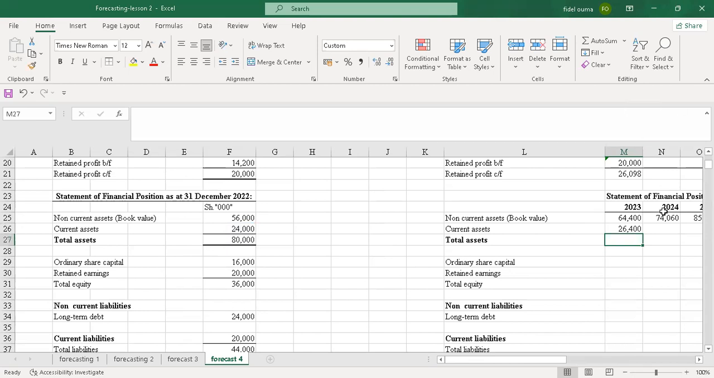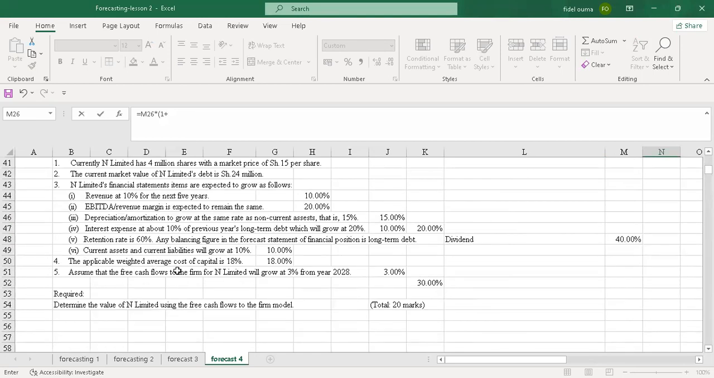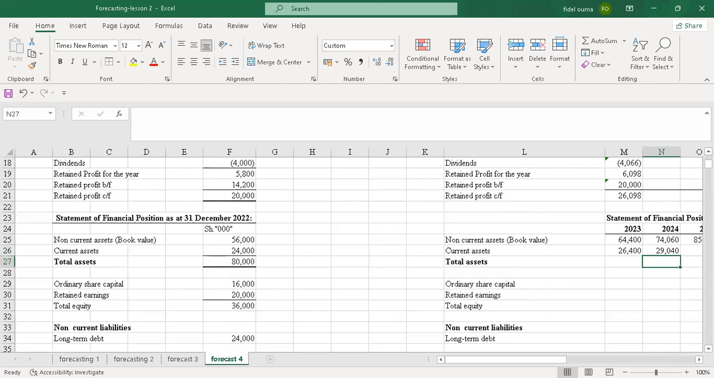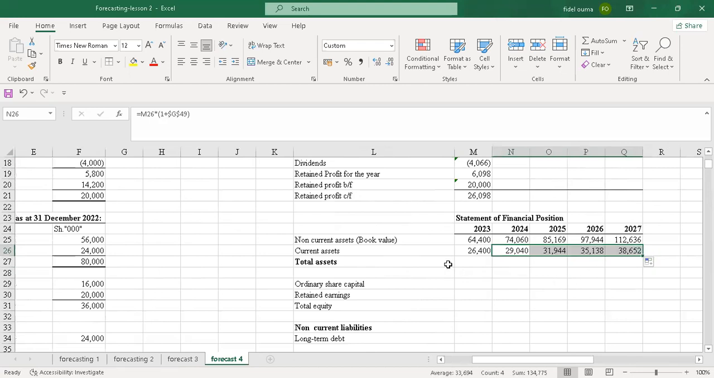Then I enter. So I'll go to the next year. I'll pick this, then I multiply by 1 plus the current assets and current liabilities growth rate of 10%, F4. Then I'll enter, and drag. These values will change up to 2027.